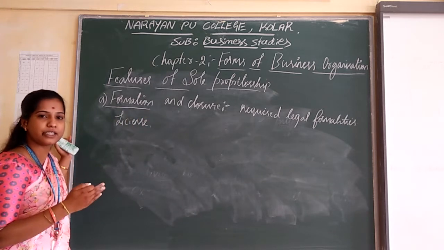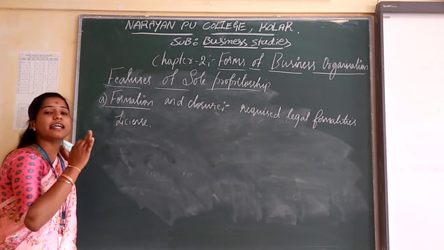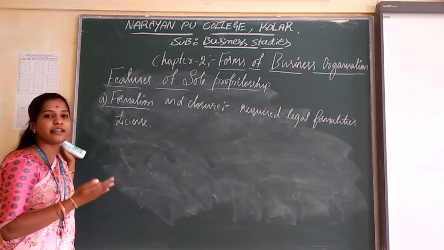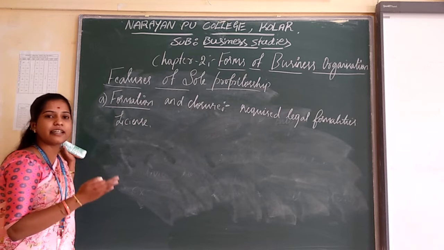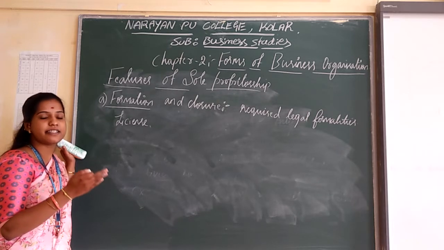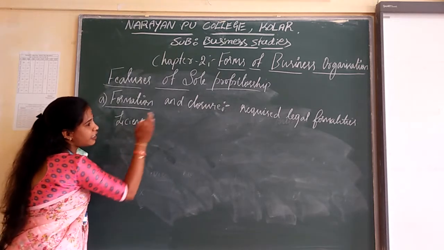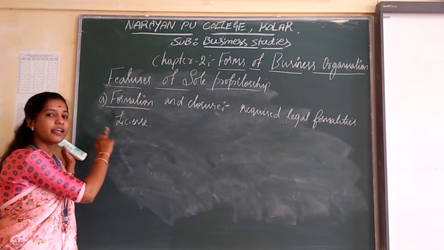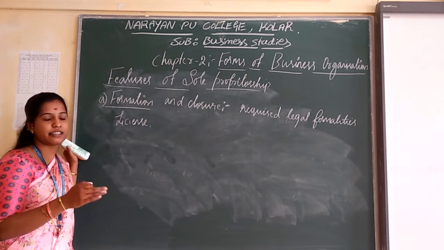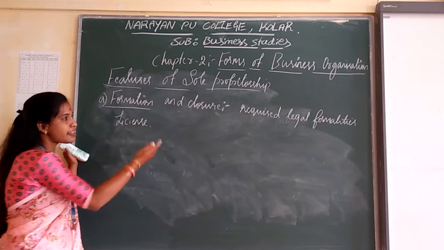Once again I am going to repeat this point. Formation and closure. The sole proprietorship has a single owner. It is a small business organization, and starting it requires some legal formalities. The formalities mean you have to follow some rules, regulations and procedures, and maintain a license to start a sole proprietorship. Closure means that if he loses interest in the business organization, he can close down his business. That is known as closure.